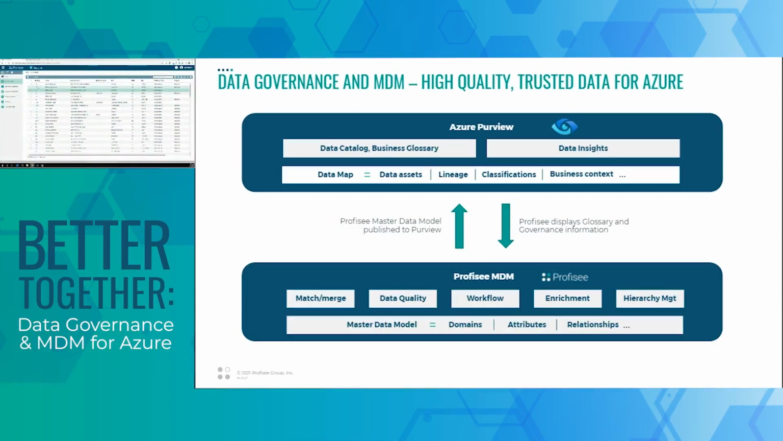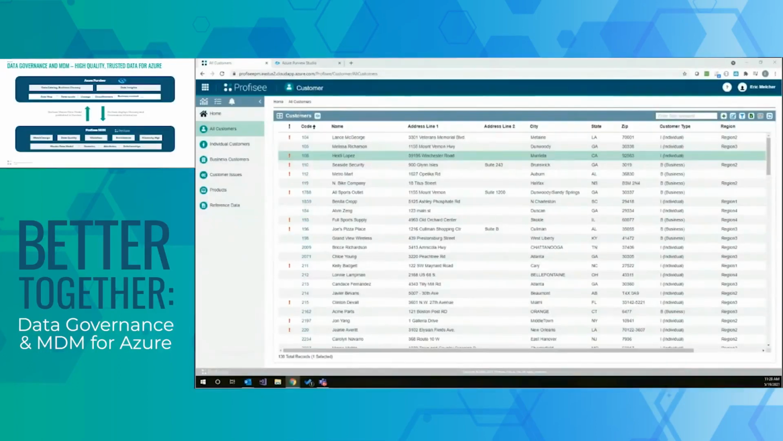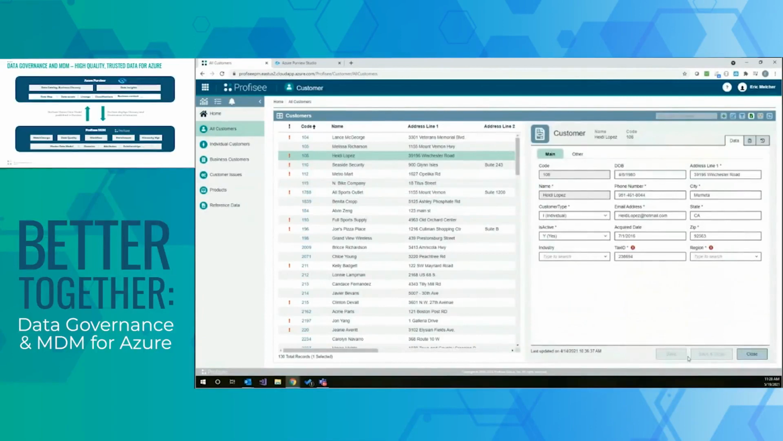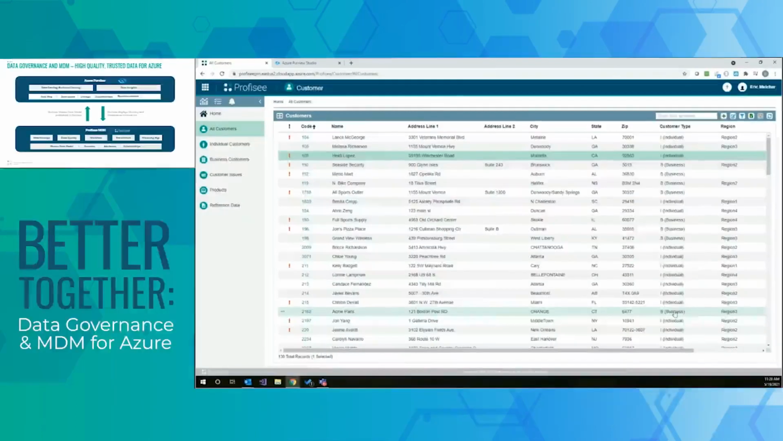So obviously, I've got a customer domain or customer table that's been defined here. So we're managing, in this case, customer data. And then a customer is defined in this solution as having a number of different attributes that further describe that customer. So here you can see name, address information, et cetera. And if I open up an individual customer, we can see additional information and details that we've modeled within Profisee and are ultimately managing. And all of these represent assets that we would like to then publish into Purview and make them available to participate in governance.